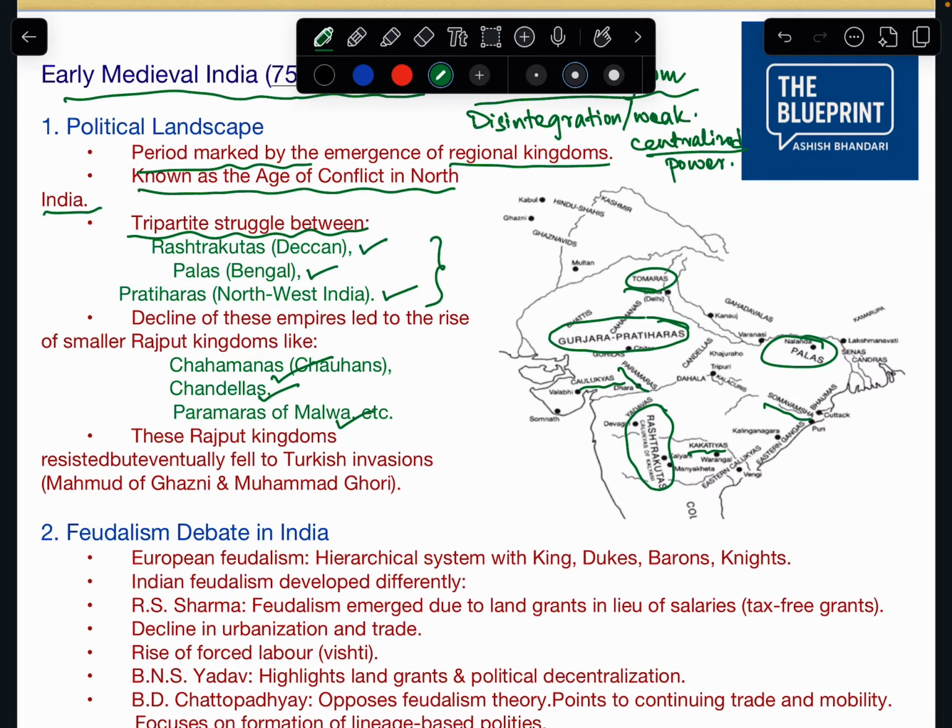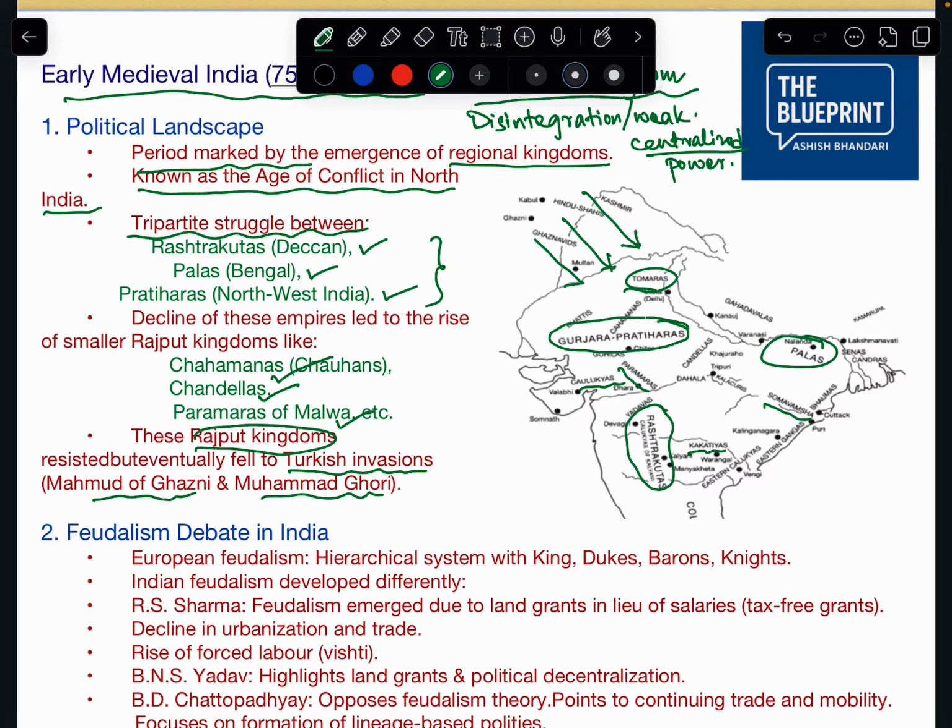These Rajput kingdoms resisted but eventually fell to Turkish invasions led by Mahmud of Ghazni and Muhammad Ghori. So when these regional kingdoms arose, ultimately they were overpowered by the Turkish invasion from this area.